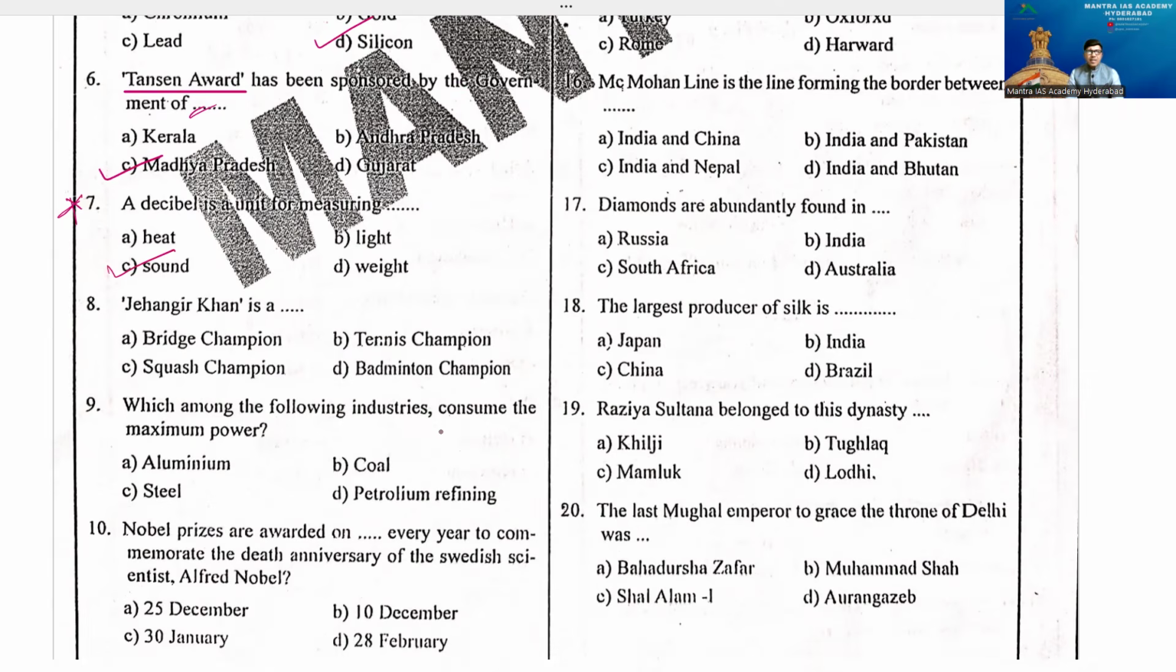Jahangir Khan is associated with which sport? A, bridge, B, tennis, C, squash, D, badminton. By this question you should know that we should not focus only upon certain games like cricket, but football and everything else better. We have a certain idea about the top games in India, but from now onwards we have to feel every game is a top game. So the option is the squash game.